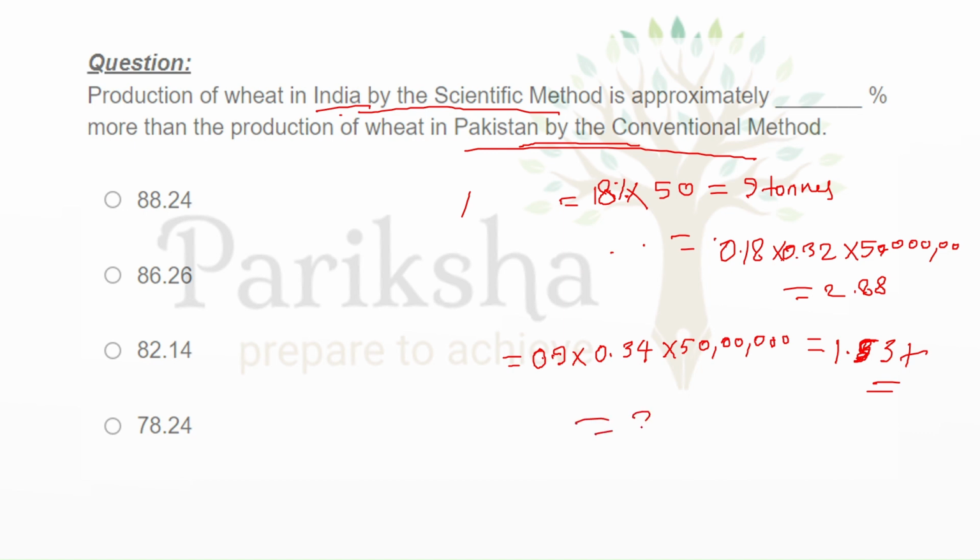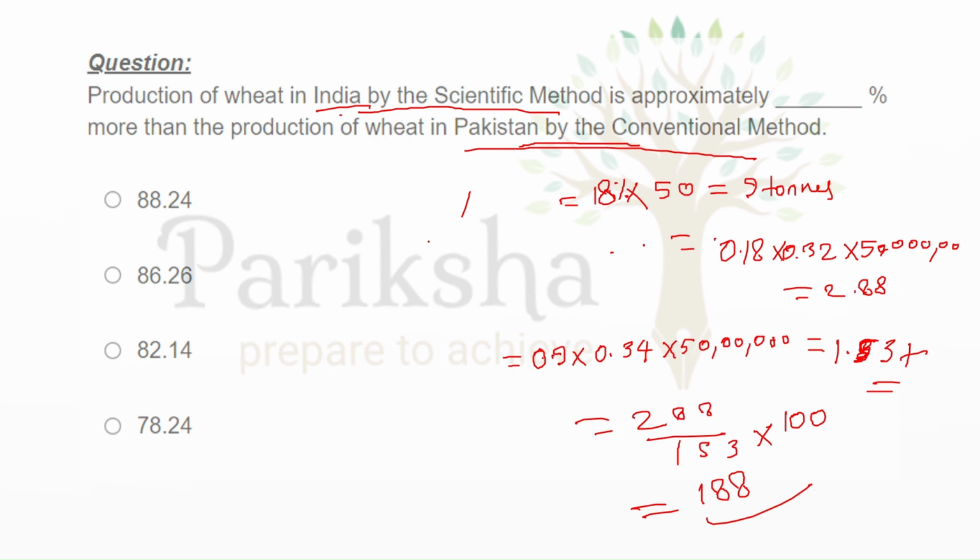Now what I have been asked in the question is what percent more. So we simply divide 2.8 by 1.53, and if we do this calculation, it will come around 1.88.